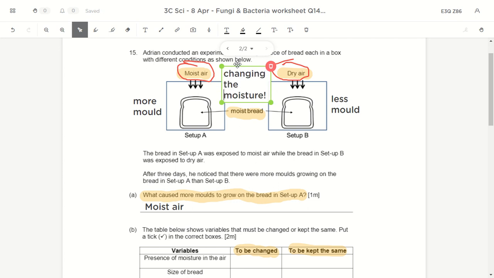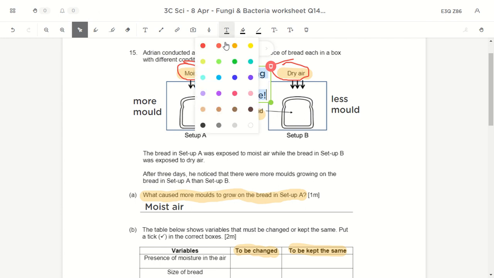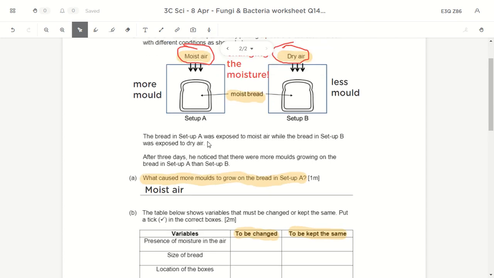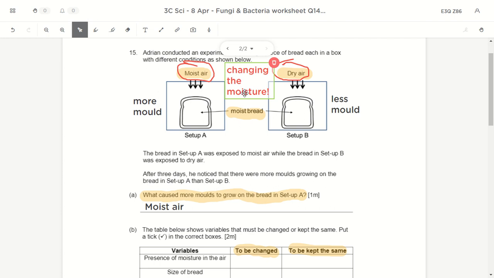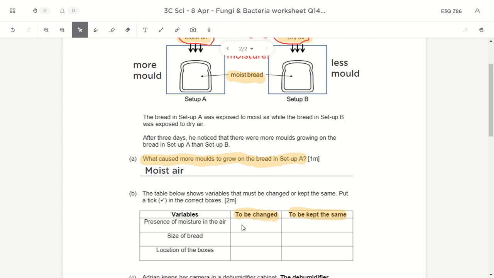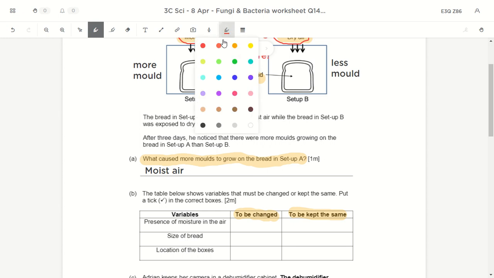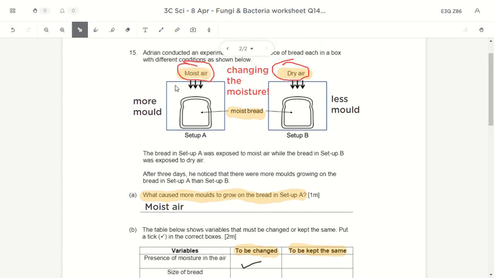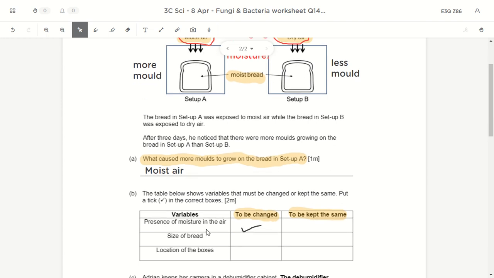So this is actually the aim of the experiment, to see if the amount of moisture will affect the growth of the mold. Okay, so if I am changing the moisture, A has more moisture, B has less moisture because it's dry air. So the variable of presence of moisture is actually being changed. I'm going to put it under here because one is more moist, one is less moist, one is moist air, one is dry air. So the presence of moisture is changed.